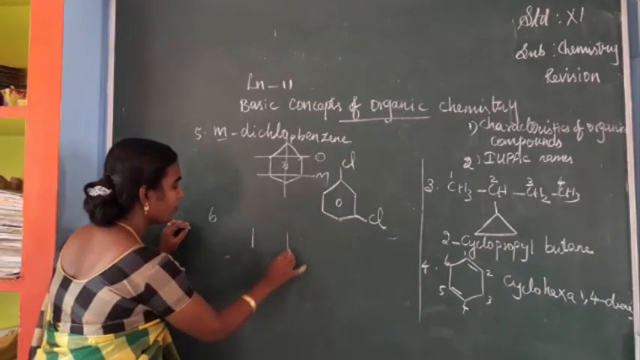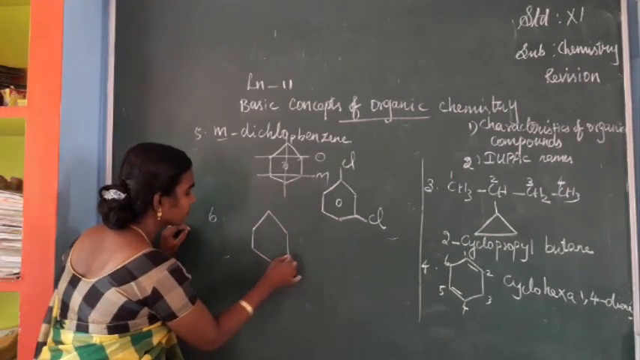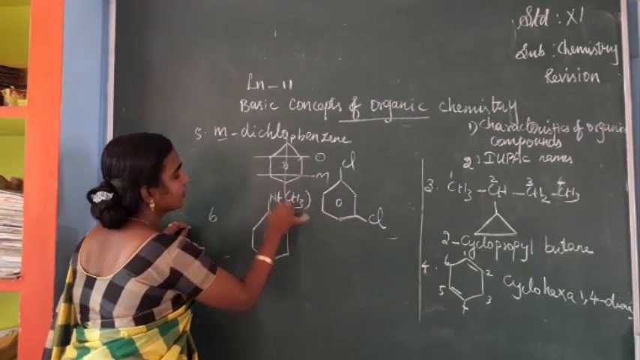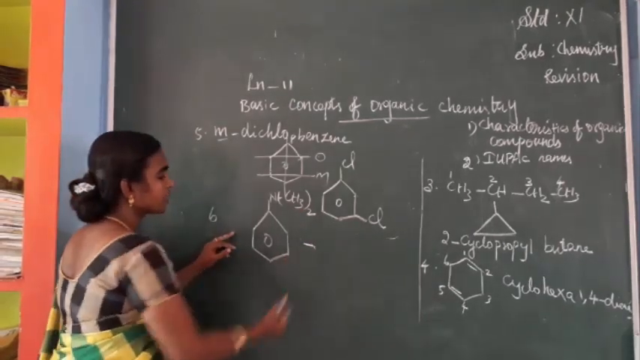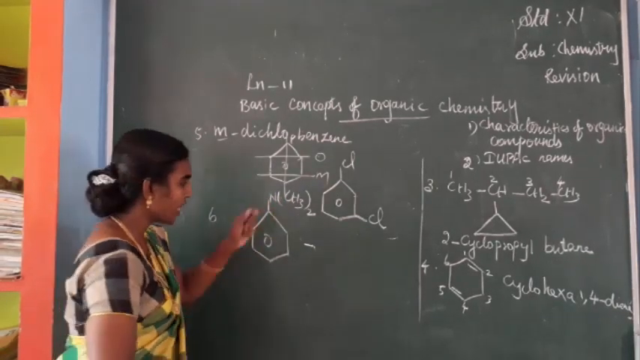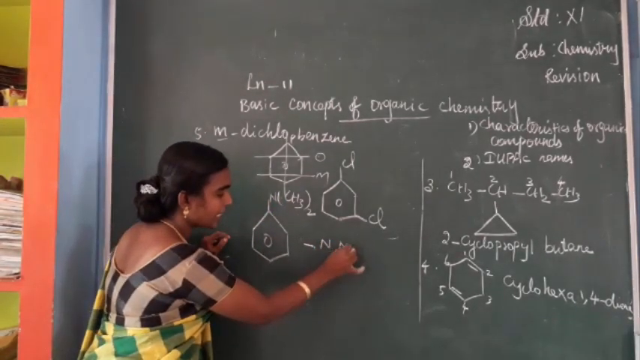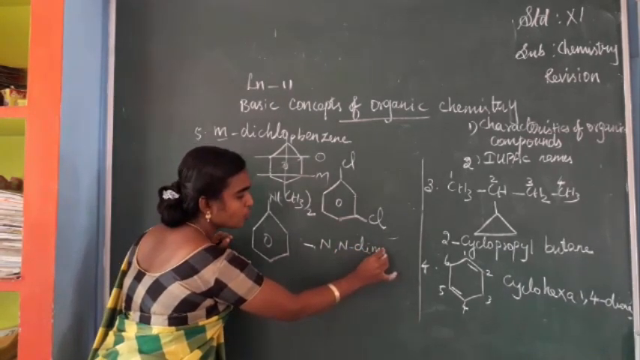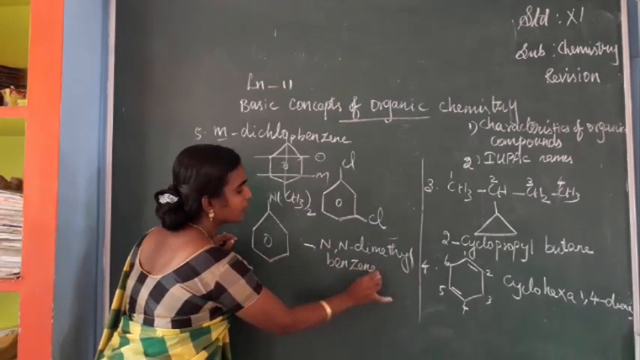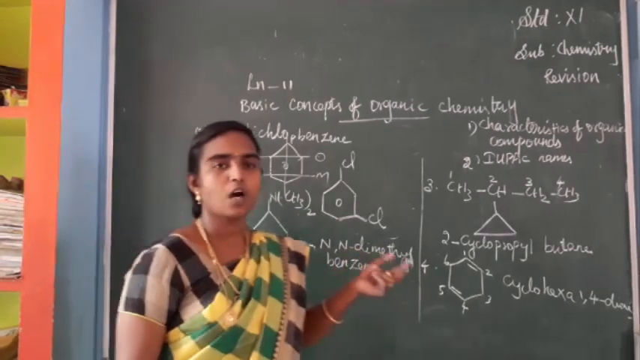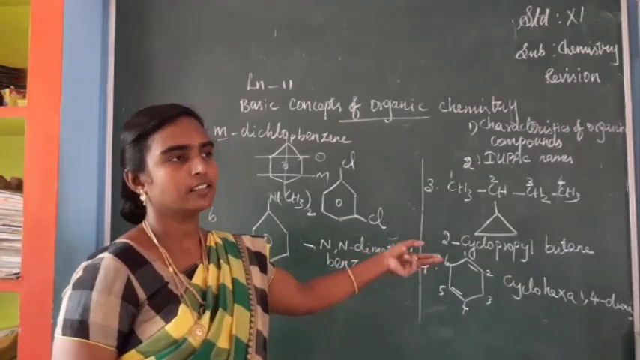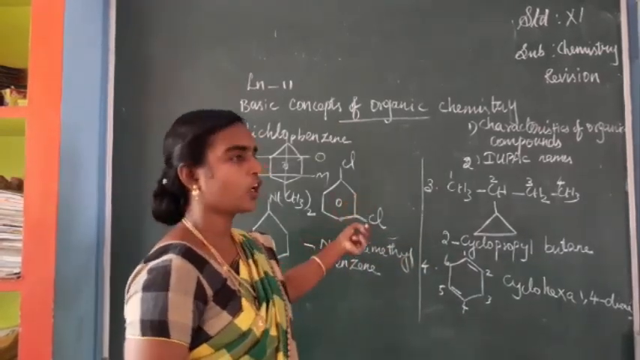So next we can see one of the nitrogen compounds. The name of this compound: 2 methyl groups are attached to the nitrogen, isn't it? So we have to write N,N-dimethyl. So 2 methyl groups are there. So N,N-dimethylbenzene. In the book, exercise compounds are given. Along with this question, you have to study the other formulas and names of compounds also.